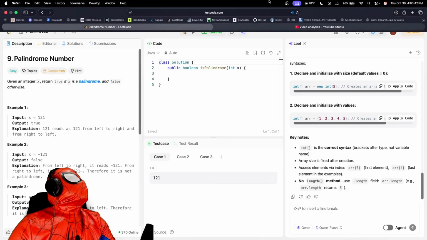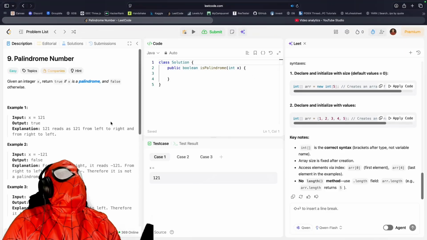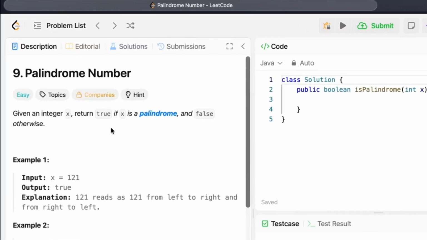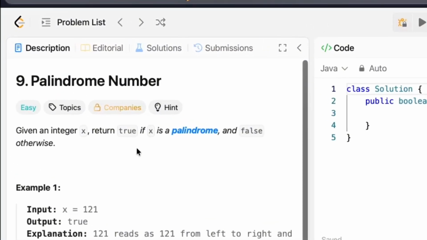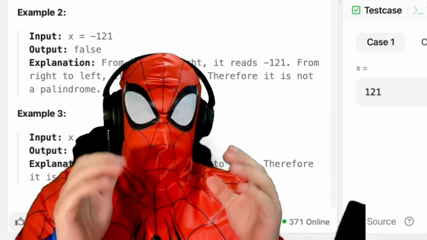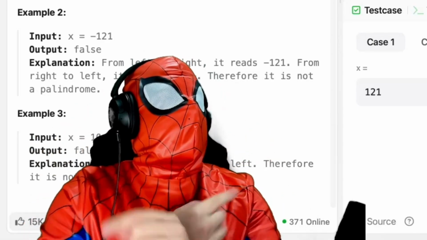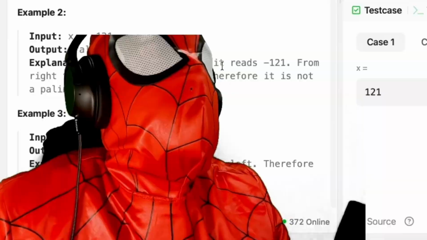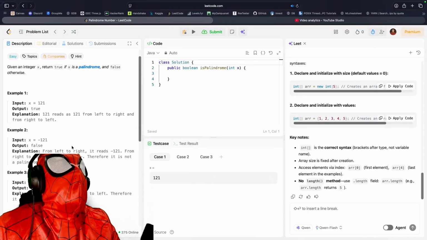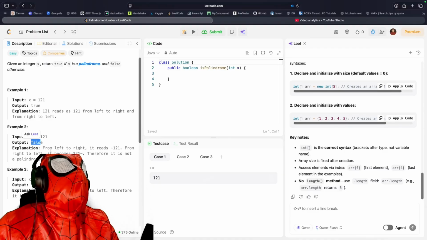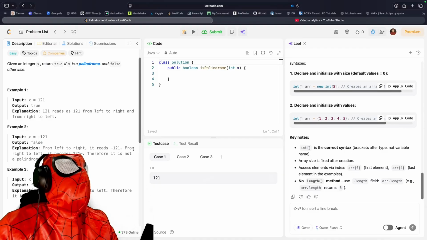Let's get started. So 403 and 503. Given an integer x, return true if x is a palindrome and false otherwise. A palindrome, I remember, was the thing where a word is the same when it's reversed. Oh wait, this is an integer, so a number. So -121 is not, because from left to right it reads -121. From right to left it reads 121 negative.